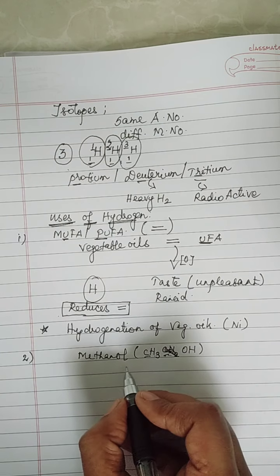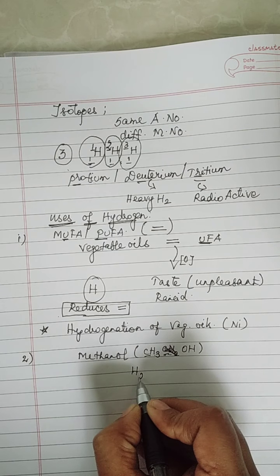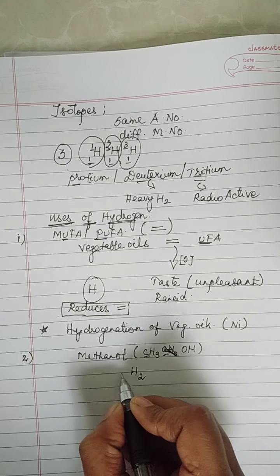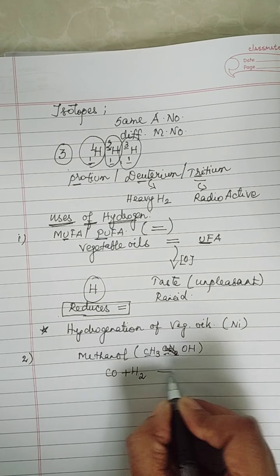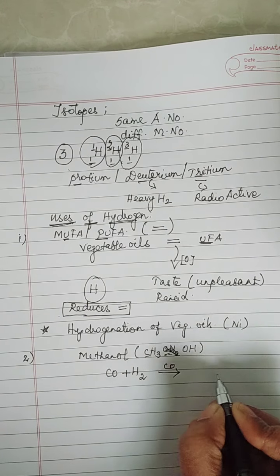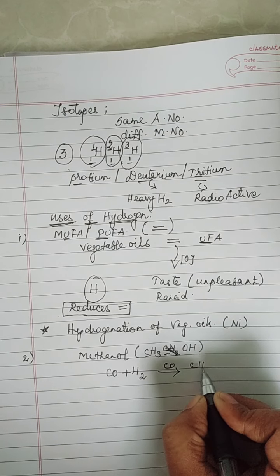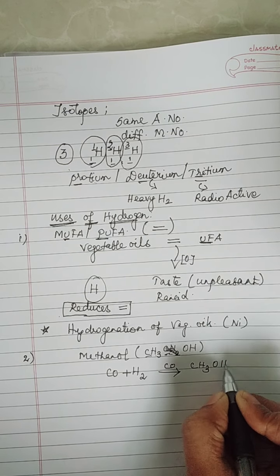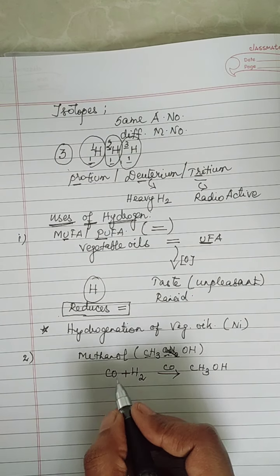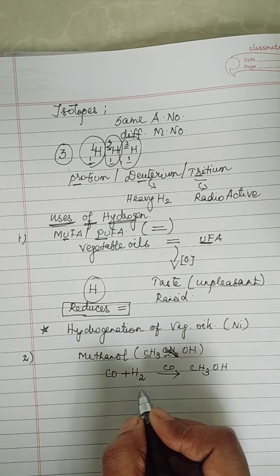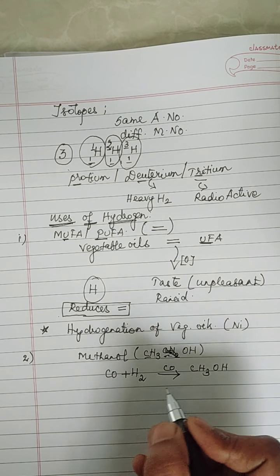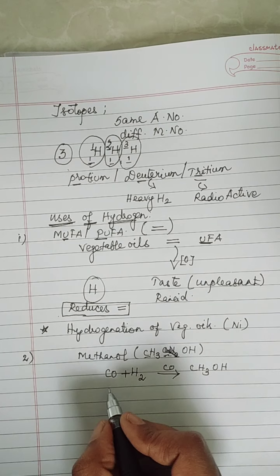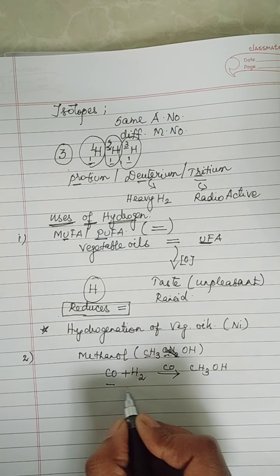See, dihydrogen along with carbon monoxide in the presence of cobalt as a catalyst will produce methanol. Children, I think you are aware of this reaction. In the preparation of hydrogen, I told you methane along with the steam results in the production of carbon monoxide and hydrogen.